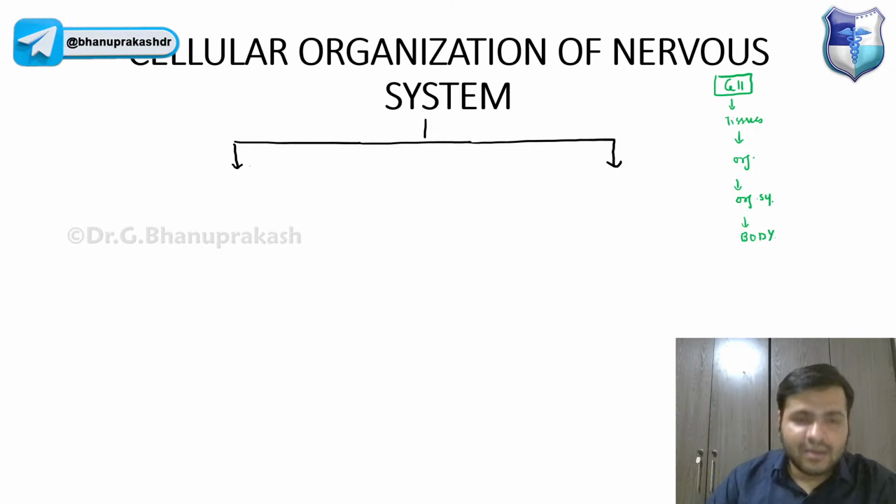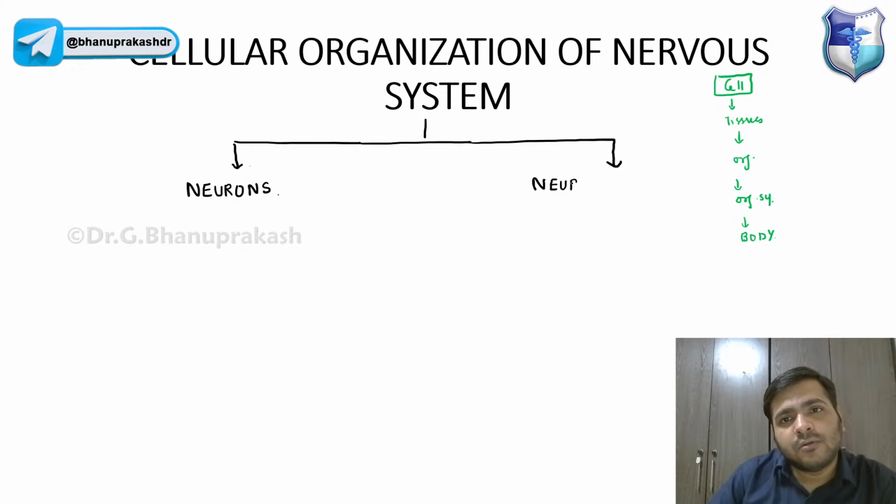The basic structural and functional unit of the nervous system is the neuron, and the other one is the neuroglia, also called the glial cells.